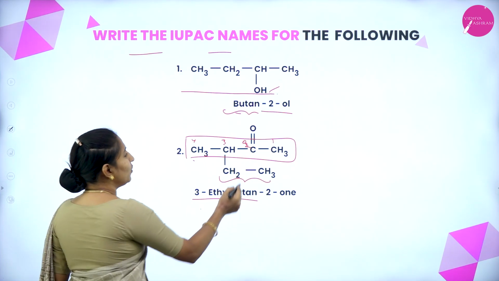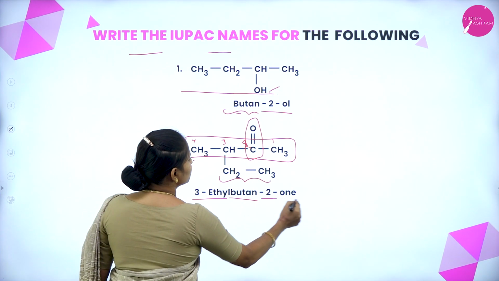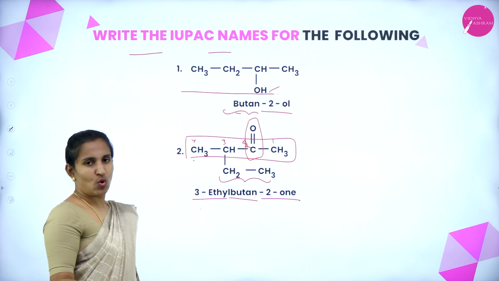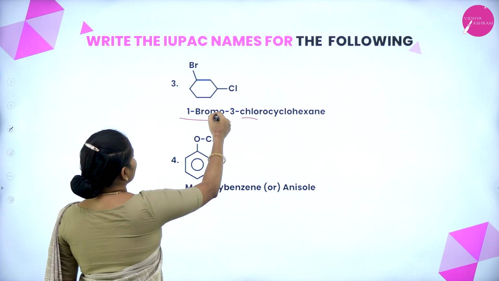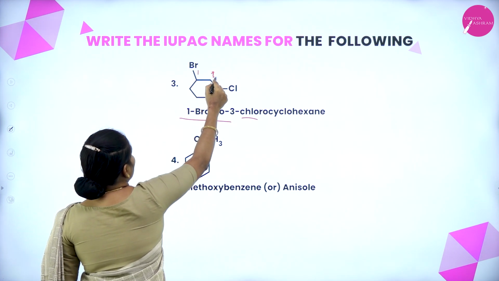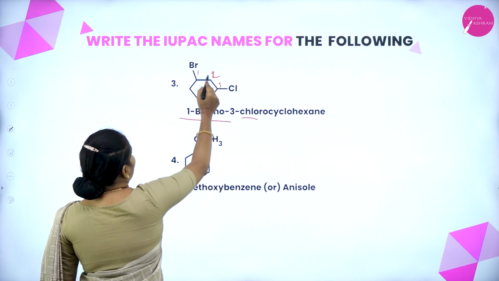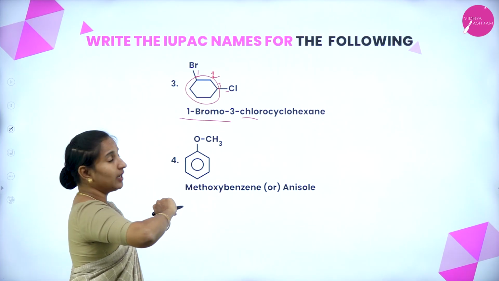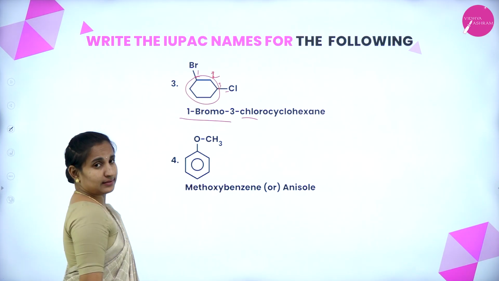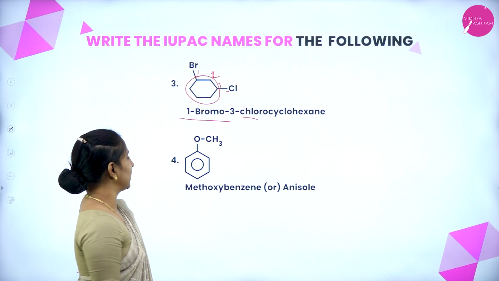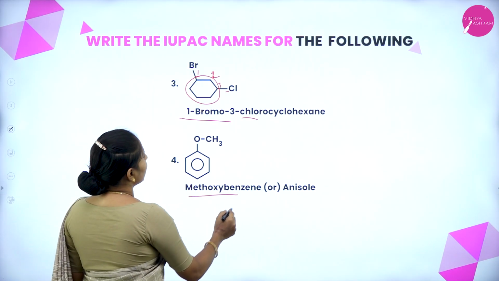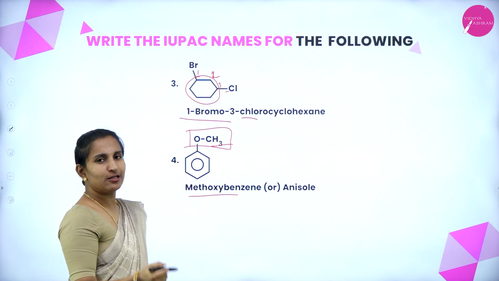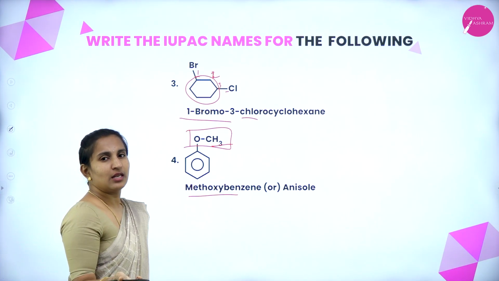At carbon number 2 we have a ketonic group, that is 2-one. 3-ethylbutan-2-one. Then 1-bromo-3-chlorocyclohexane: because of the presence of the ring, cyclo, and hexane has 6 carbons, so cyclohexane. Here is methoxybenzene or anisole. A methoxy group attached to the benzene, by the special name we call it anisole.